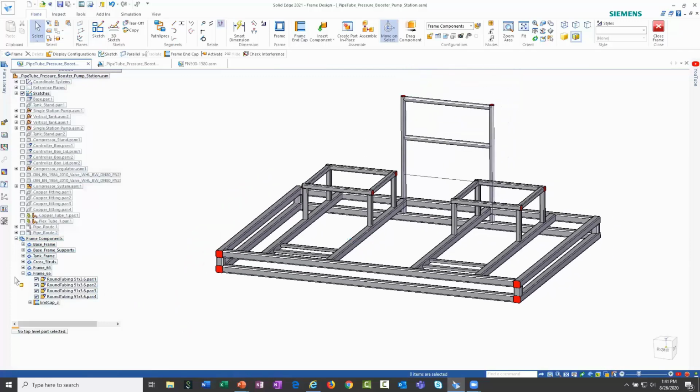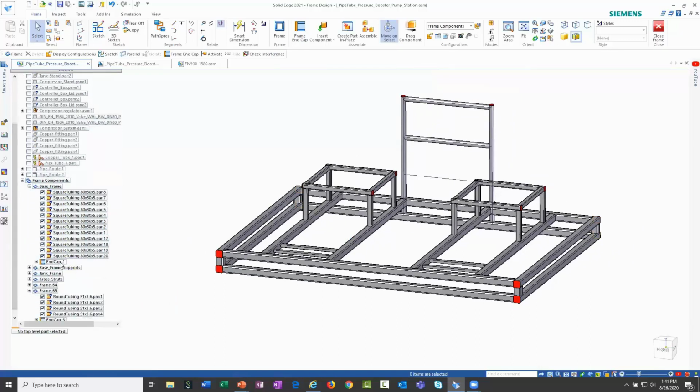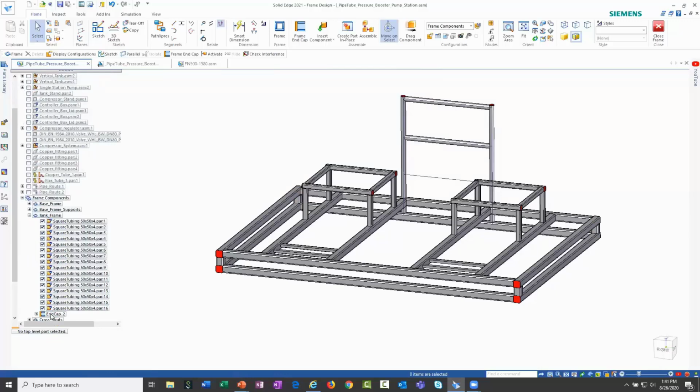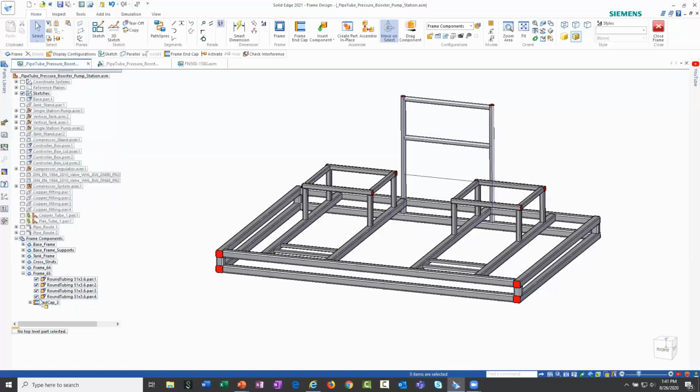And then just from a reporting perspective, if I expand the base frame as an example, you'll see that the end caps are listed here. And those will be automatically included within the bill of materials. And it would be the same here for the other structures. So it places the end caps within the same structure as the frame that they reside in. So the tank frame and then the last frame that we created here, those are listed there as well.